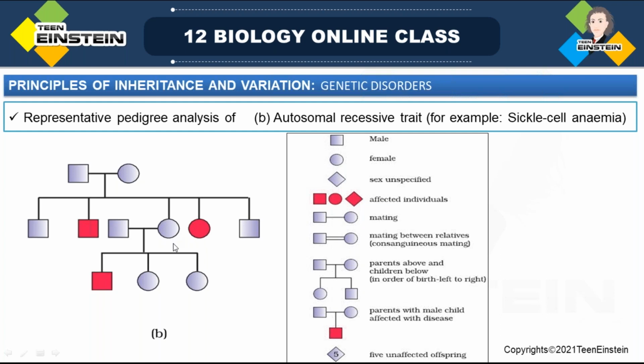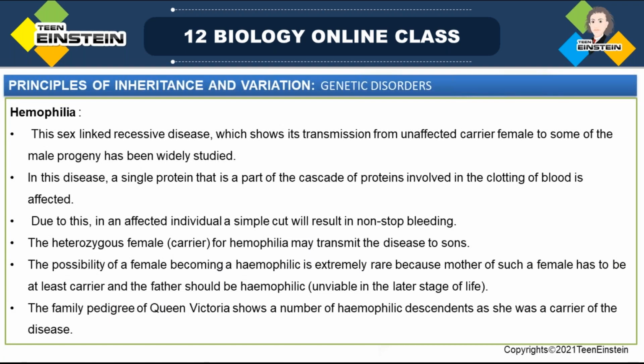So how will it be? They are working as carriers, otherwise it won't go to the next generation, right? They will be normal, but that female can work as a carrier. So autosomal recessive trait, for example, is sickle cell anemia.